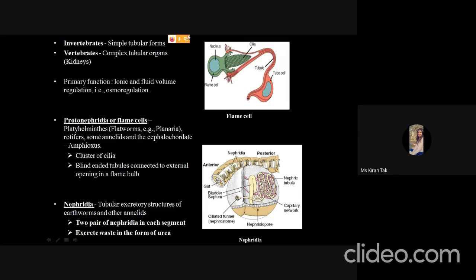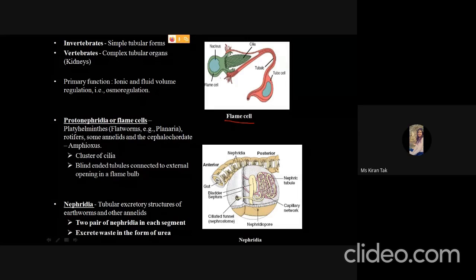Okay, so the first is protonephridia or flame cells. Here is the example of the flame cell. A bundle of flame cells is called protonephridia, and this is a single flame cell. It is found in the platyhelminthes, flatworms, for example planaria, rotifers, some annelids, and the cephalochordate like amphioxus.